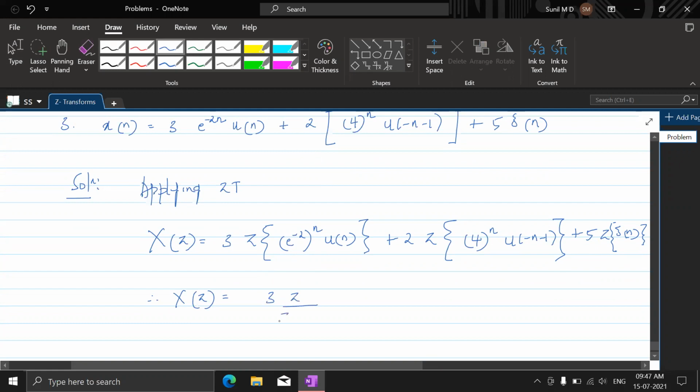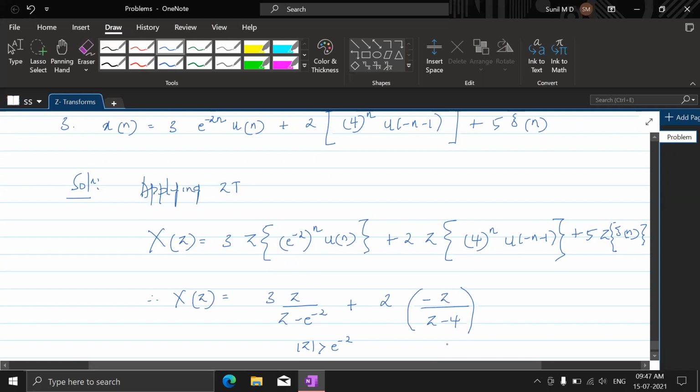3z by z minus e power minus 2. Here the ROC would be outside the circle with e power minus 2 radius. Fine. Plus 2. It cannot be plus now. It is 2. Let's write minus z divided by z minus 4. Here it's minus z. It's not z by z minus 4 because minus is missing here. So that needs to be understood.